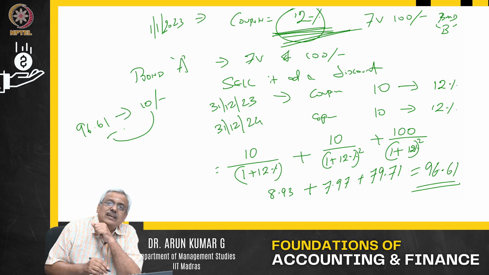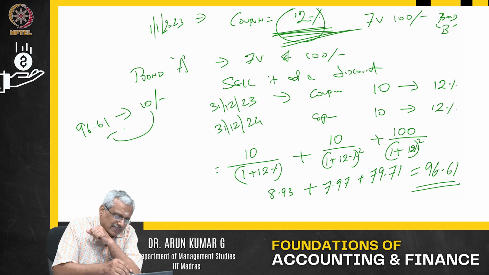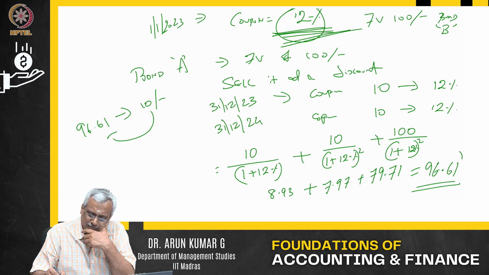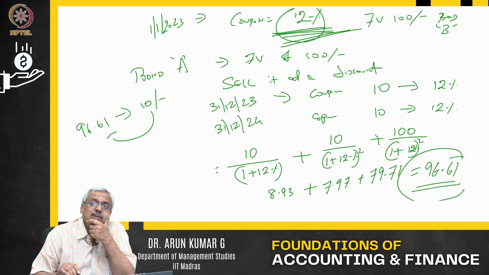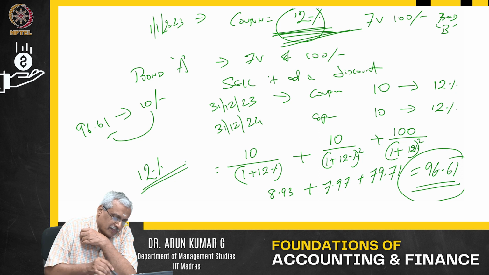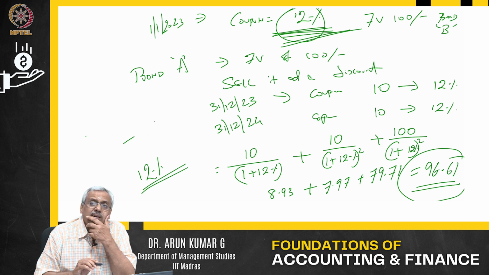96.61, I am getting $10. So as a percentage, how much is it? 100 into 10 divided by 96.61. So if you buy this bond at 96.61, then for 2 years consistently, including the discounted value of the face value, and everything, your return is going to be about 12%.